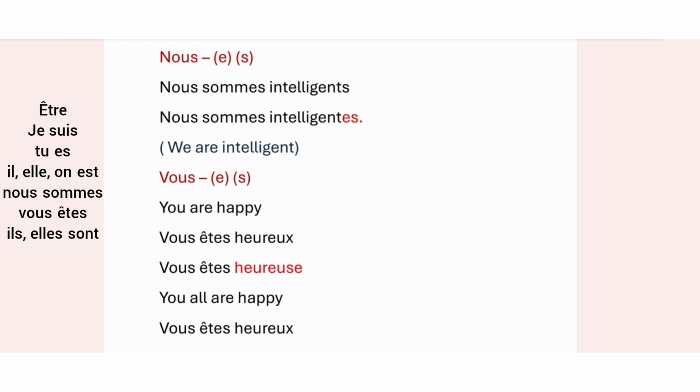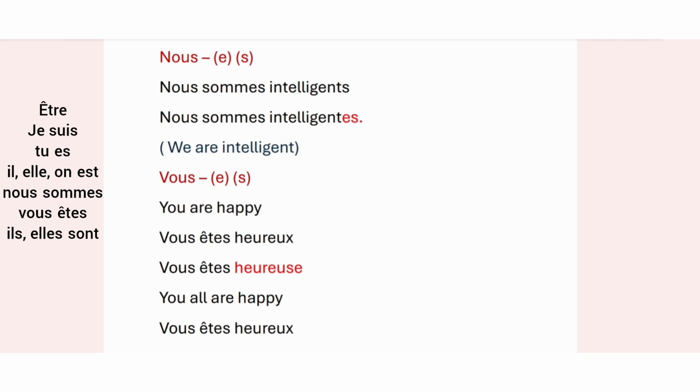Singular one. Let us look at the singular case first. You are happy. So what will be the sentence? Vous êtes heureux. For masculine. Singular you. So no extra s or anything. Then vous êtes heureuse. Heureuse, a feminine of heureux. Vous êtes heureuse for singular. You are happy for a female.